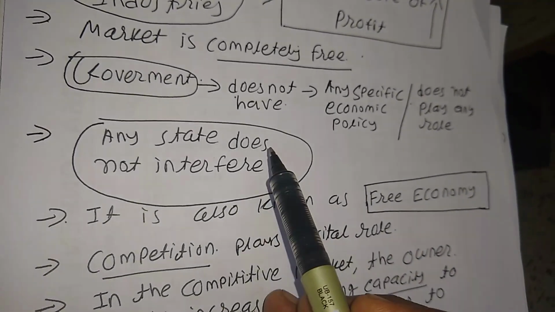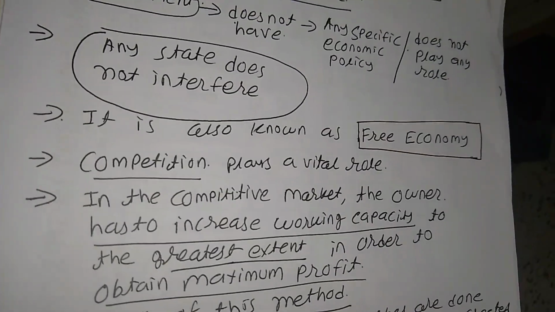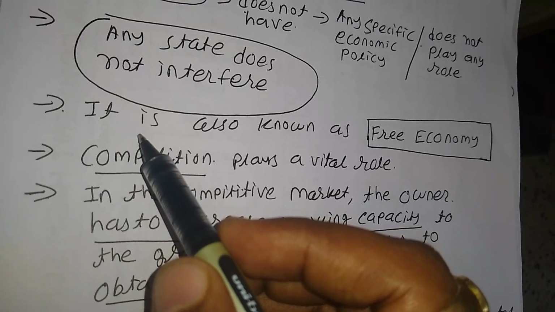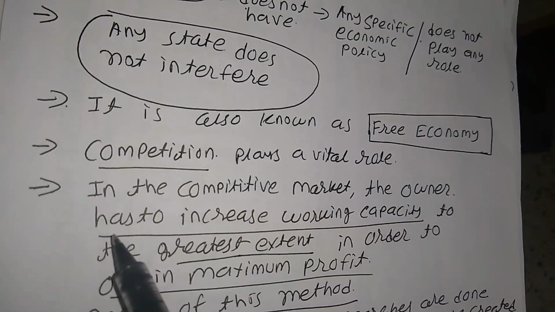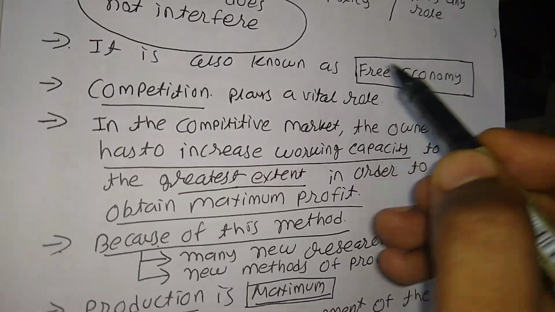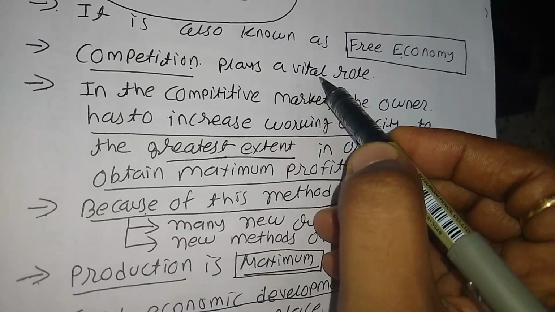Next, the state or government does not interfere. This market system or market mechanism is also known as free economy. Here competition plays a vital role. Competition plays a very important role.